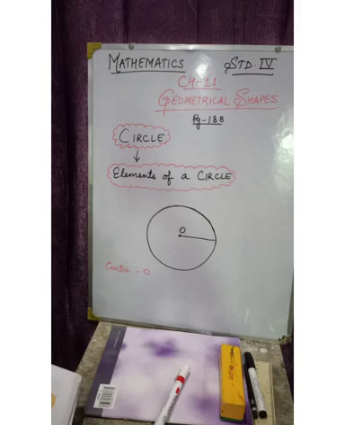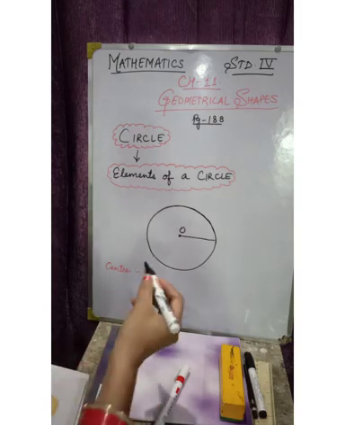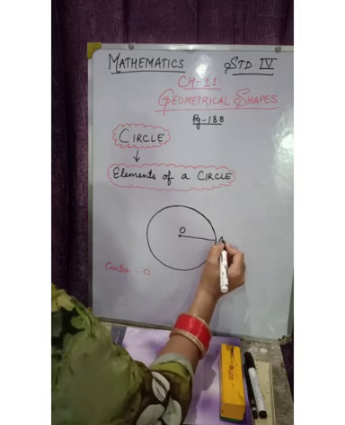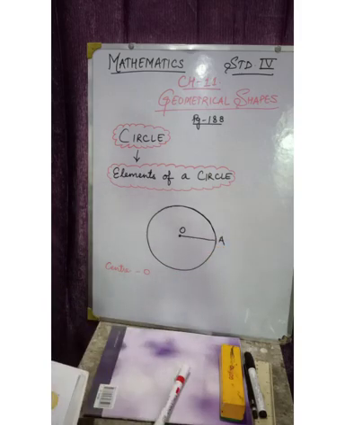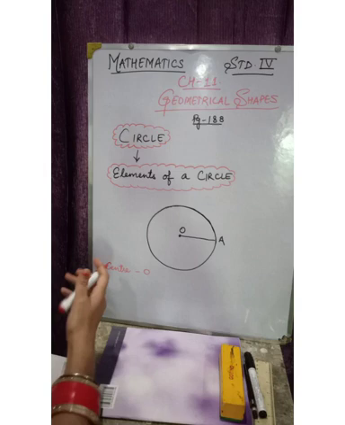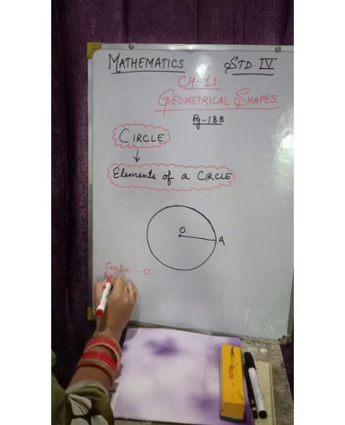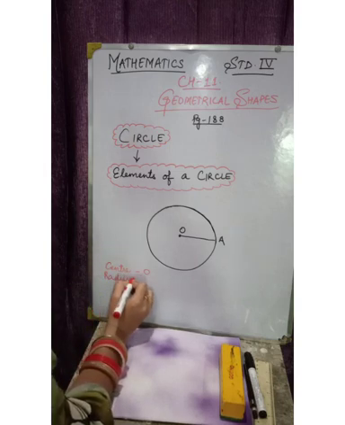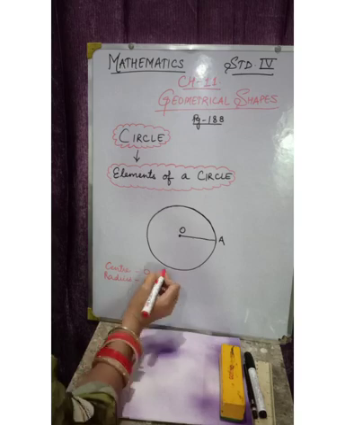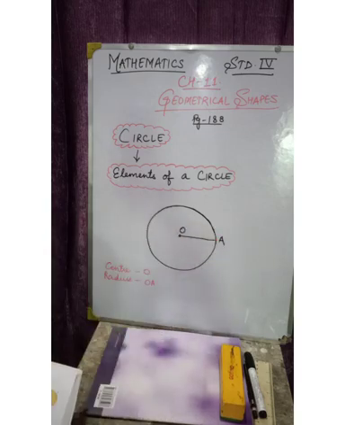Understand? So let's give this name as A. So what we will write is radius OA. OA is known as radius.